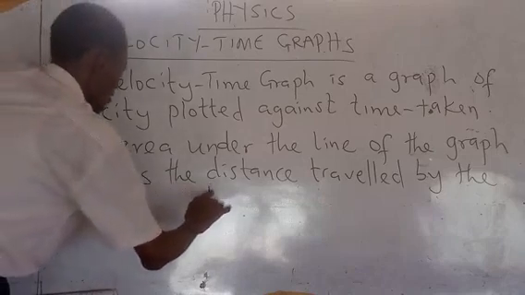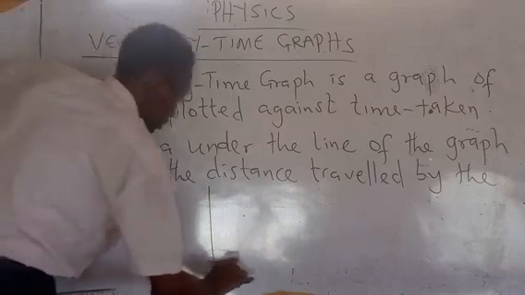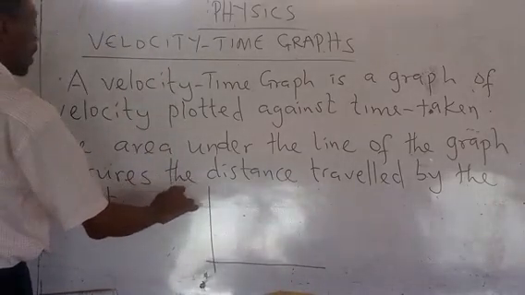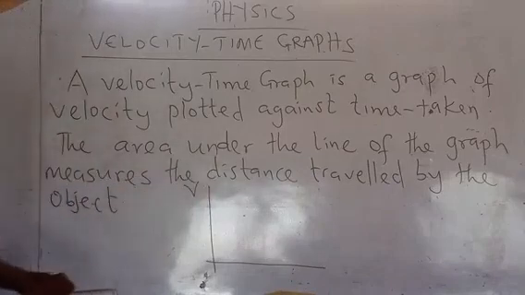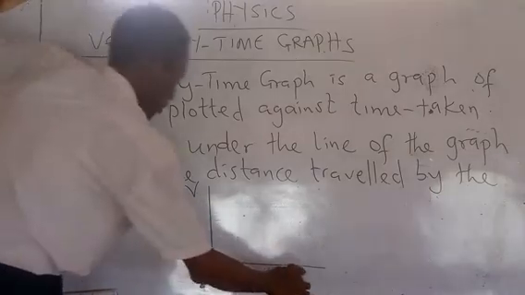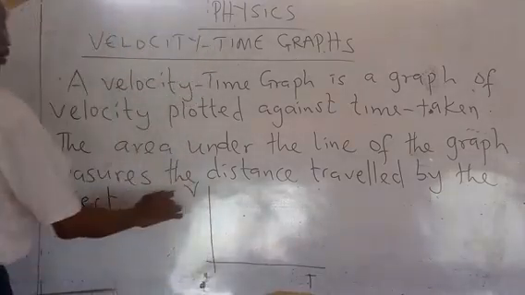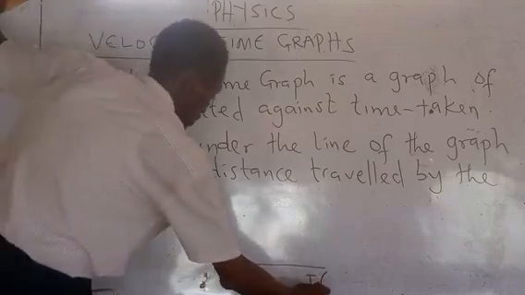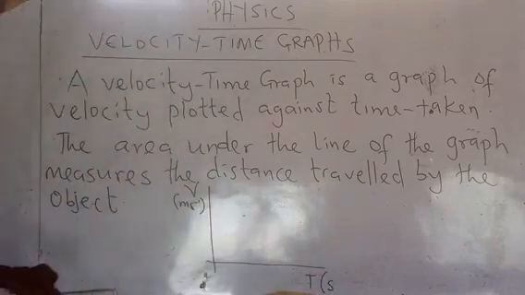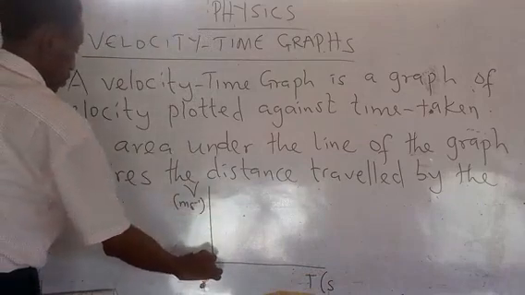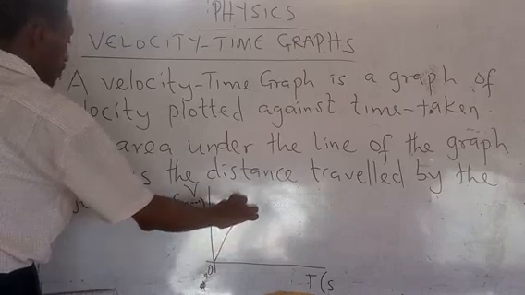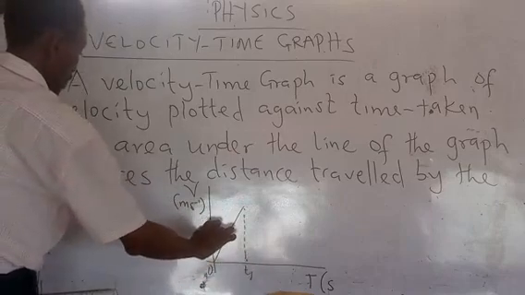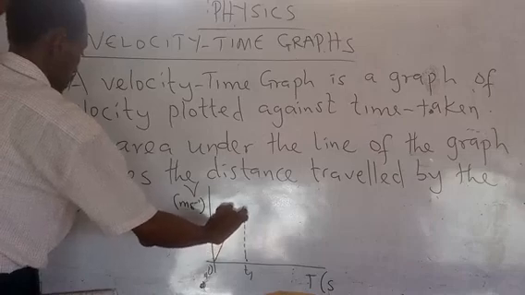That is, we have the y-axis and the x-axis. In this instance, the y-axis will represent your velocity, while the x-axis represents your time. Your velocity is in meters per second, while your time is in seconds. So, when you have velocity against time, the slope will give you acceleration. That's meters per second squared.